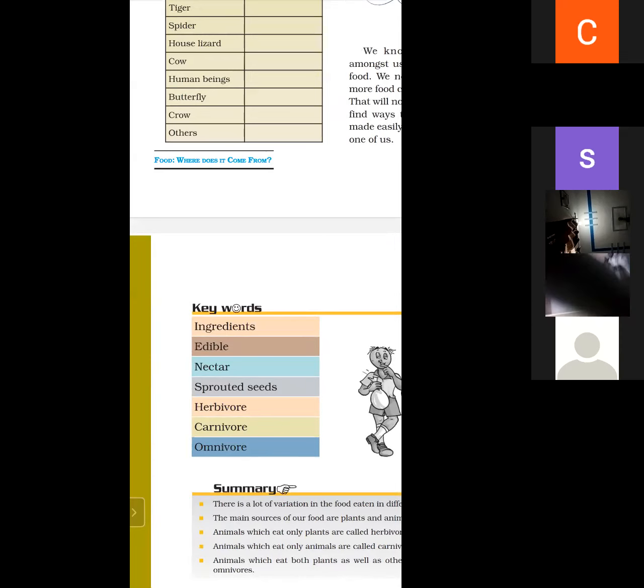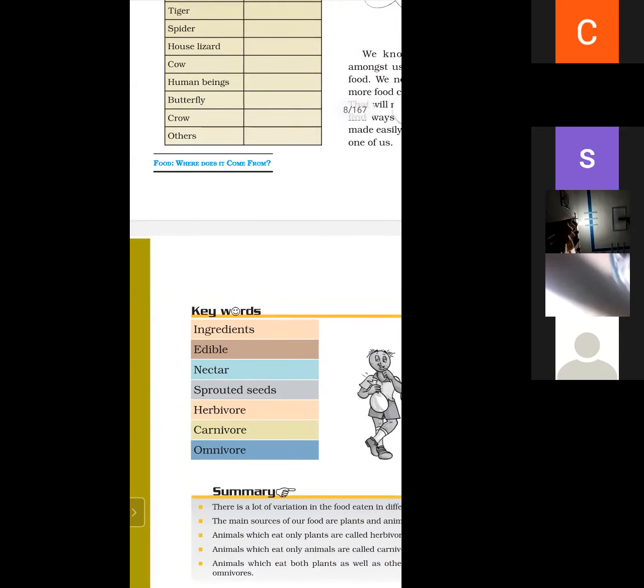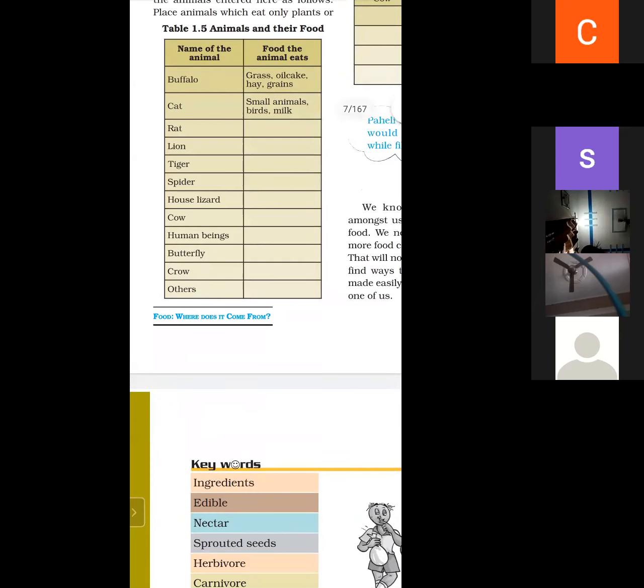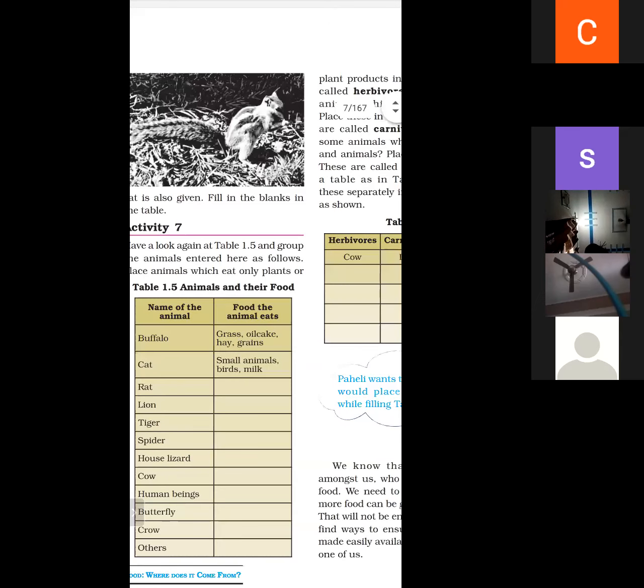And what do you mean by edible? The part of the plant that is used or eatable. Eatable part is called edible. And what is nectar? Sweet juice is called nectar. And what do you mean by sprouted seeds? Seeds with a white structure grown out are called sprouted seeds. So you have to write keywords in the fair notebook.